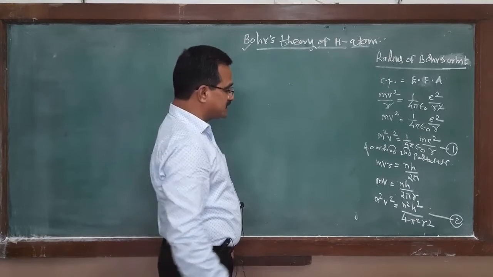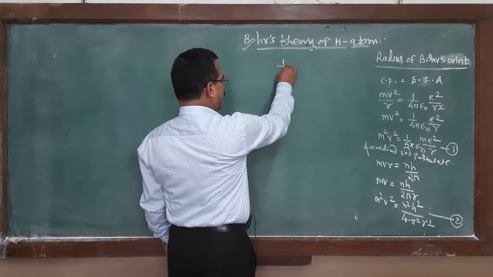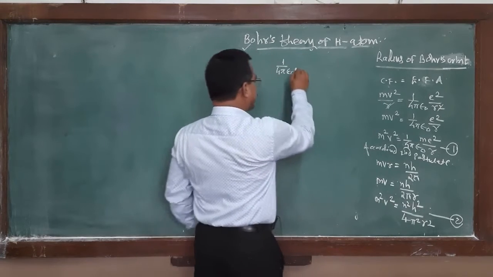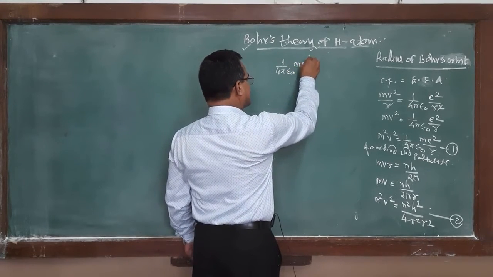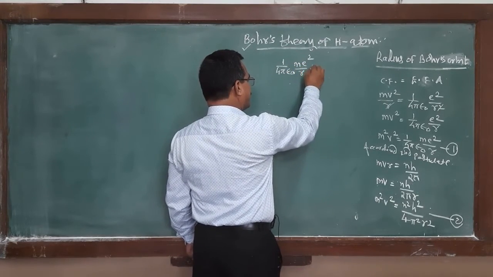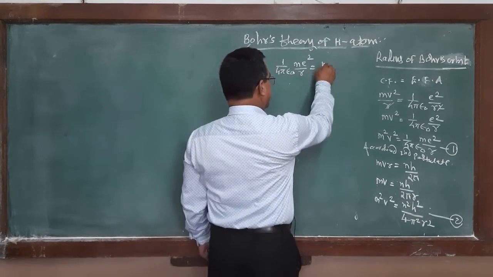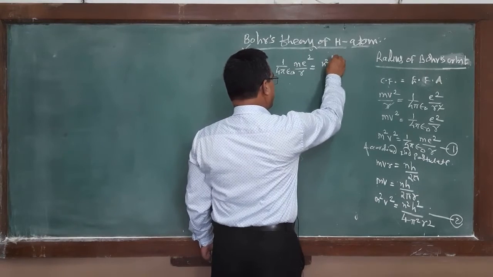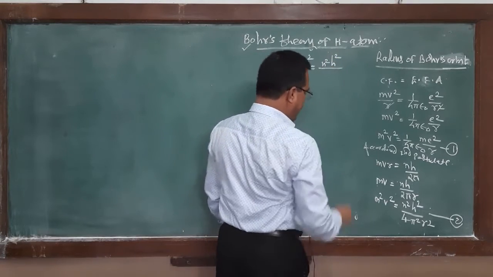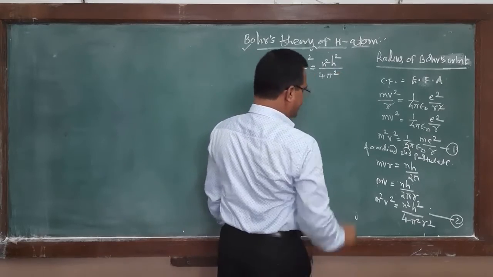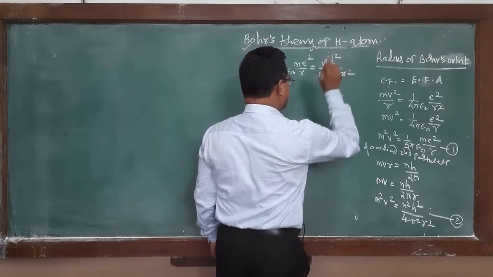Equating equation first and second: 1 upon 4 pi epsilon 0, m e square upon r is equal to n square h square divided by 4 pi square r square.